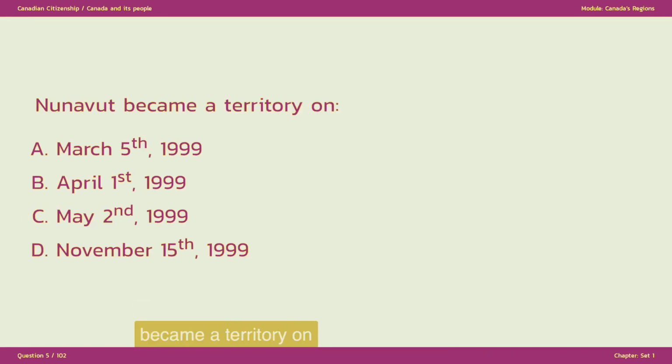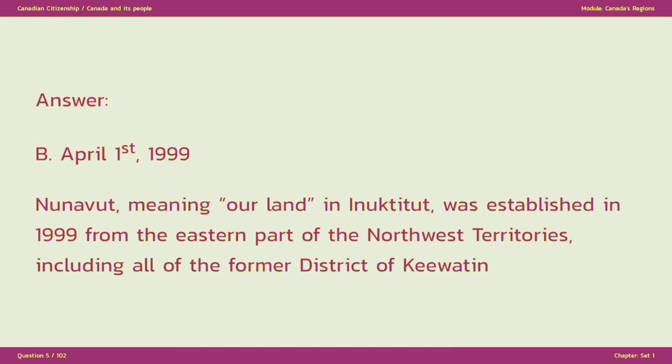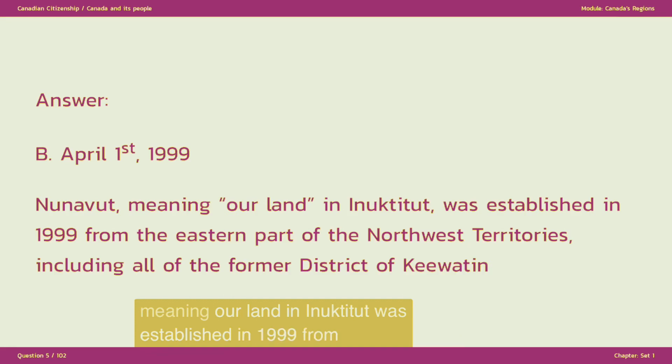Nunavut became a territory on A. March 5, 1999. B. April 1, 1999. C. May 2, 1999. D. November 15, 1999. The answer is B. April 1, 1999. Nunavut, meaning our land in Inuktitut, was established in 1999 from the eastern part of the Northwest Territories, including all of the former district of Keewatin.